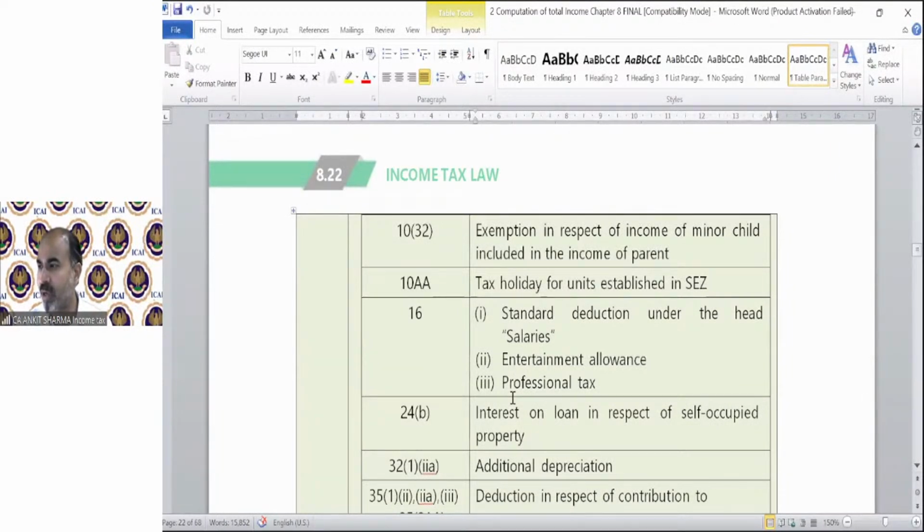Anil is saying 2.5 lakh. Mohammed K is saying 1500. I'm still saying, please send me the correct answer if you know the section 10(32) exemption in respect of clubbing of income of a minor child. Not yet received any correct answer.